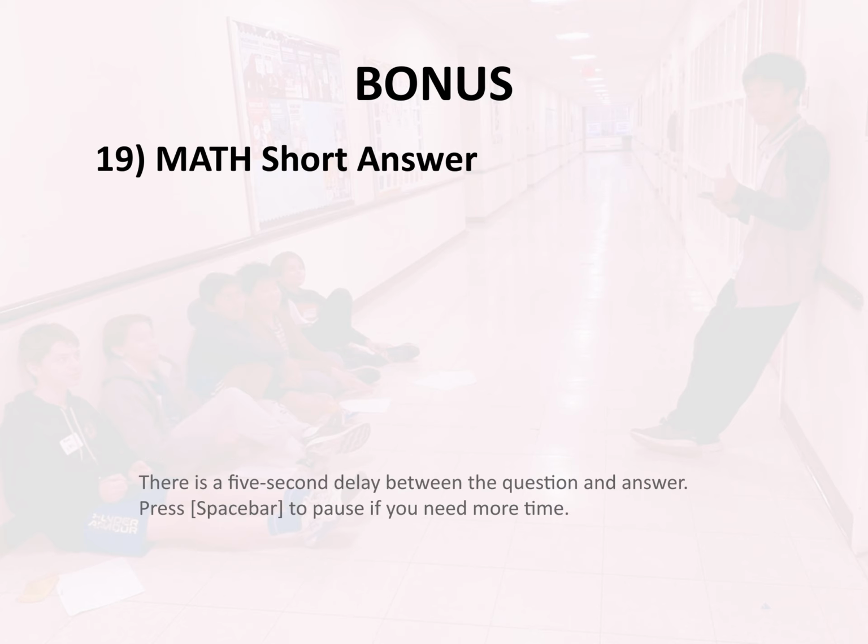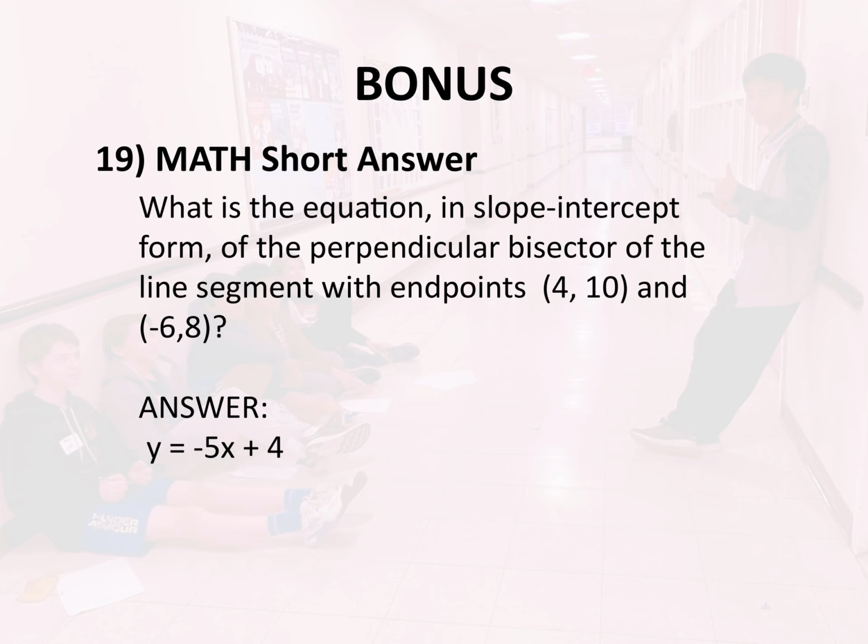Bonus 19. Math. Short answer. What is the equation, in slope-intercept form, of the perpendicular bisector of the line segment with endpoints (4, 5) and (-6, 8)? Answer. y equals -5 times x plus 4.